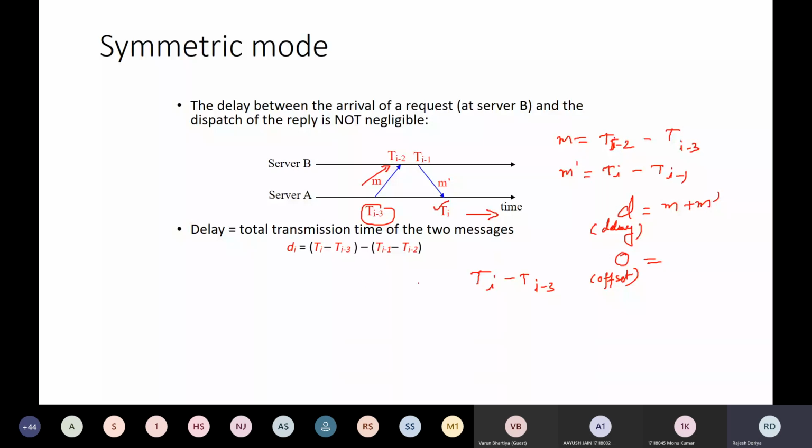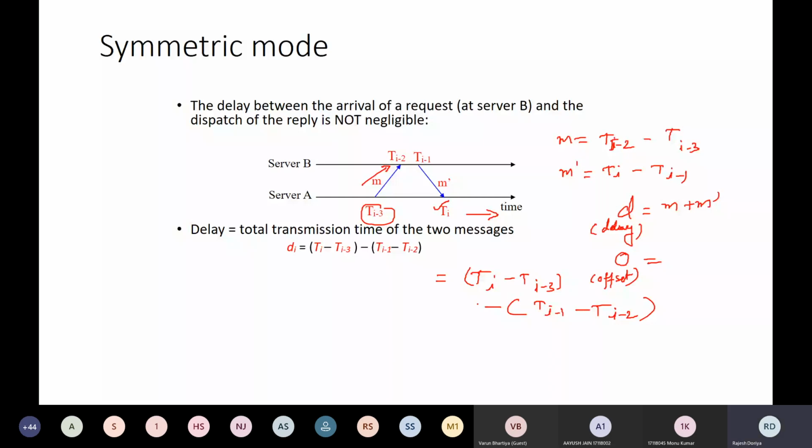Then just subtract this, which is your ti minus 1 minus ti minus 2. Okay, so this is the other way of looking. Am I clear?